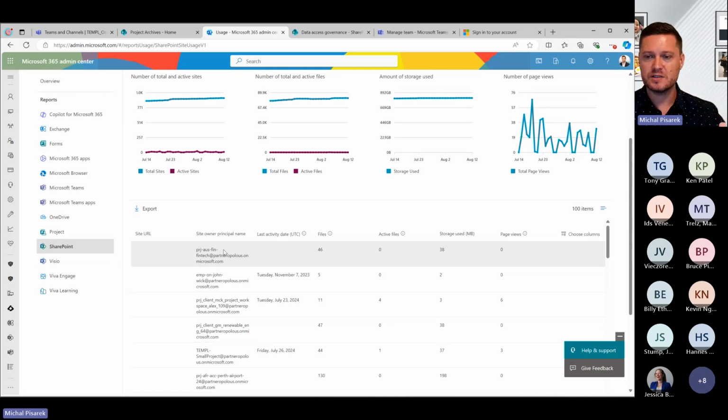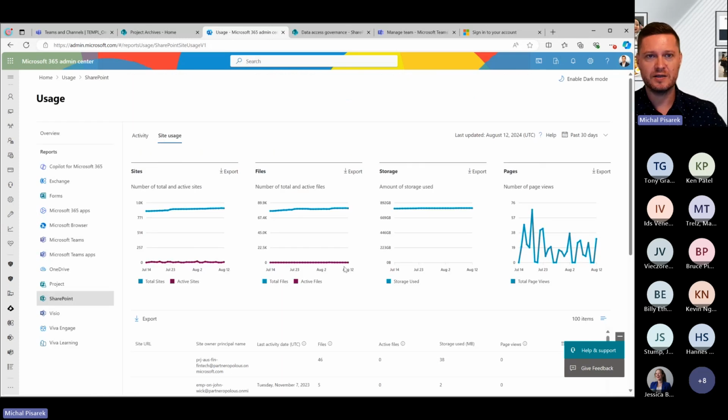And what we find is a lot of organizations say, okay, I want to know for a team, who's the member of the team, who is the member of the SharePoint site, how many documents they have, how much space is used, and how many files are in there. If I want that information, I have to go to 3 different areas, right? And that can become really problematic. You've probably seen that yourself.